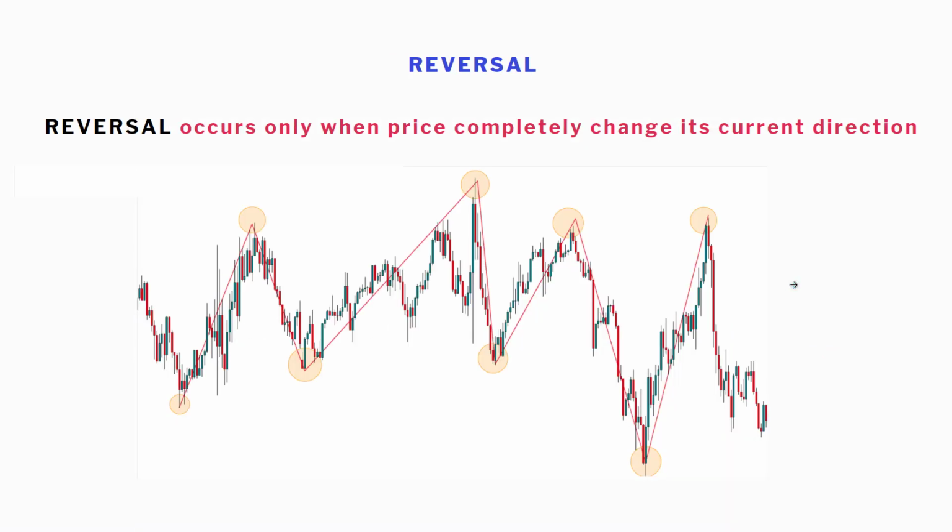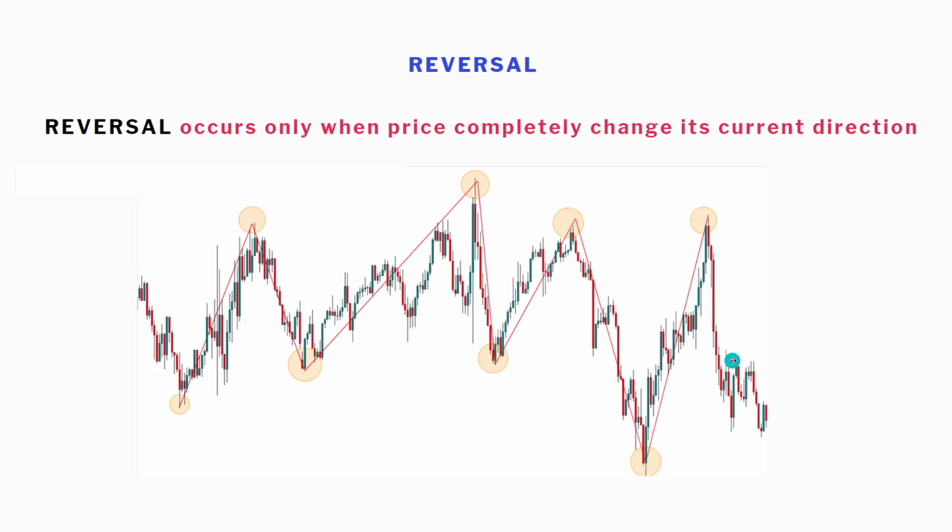The next thing is reversal. Reversals happen mostly when price completely changes its current direction. You can see this is an example of reversal: moving, changing direction, moving, changing direction. It takes a longer time than retracement. Price can move in a certain direction for a while and then change direction once it reaches a certain level. So this is simply what reversals are all about. Price moves from here to here and then reverses, moves from here to here and then reverses.